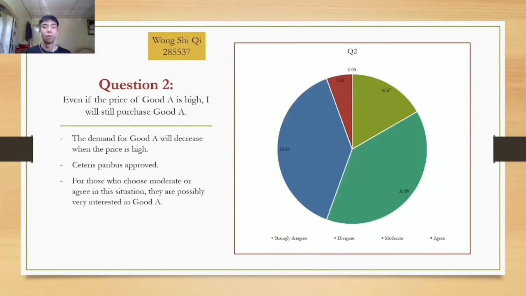For question 2, even if the price of good A is high, I will still purchase good A. Let's see the pie chart. The green color represents the respondents who chose disagree and strongly disagree in this question. So it can be said that over 50% of respondents disagree or strongly disagree in this question. It is because the demand for good A will decrease when the price is high. So ceteris paribus is proven. For those who choose moderate or agree in this situation, they are possibly very interested in good A, so they will still purchase good A even if the price is high.